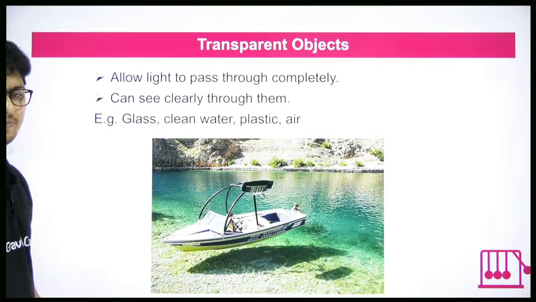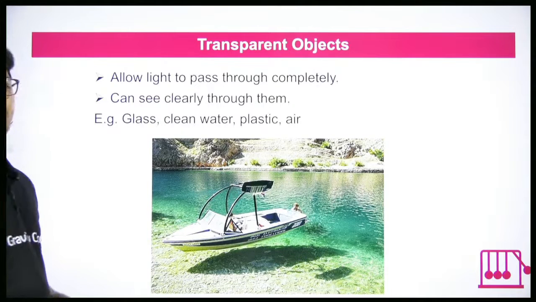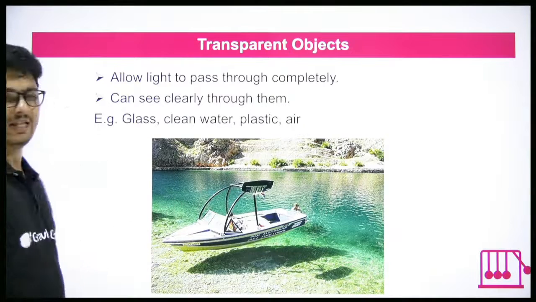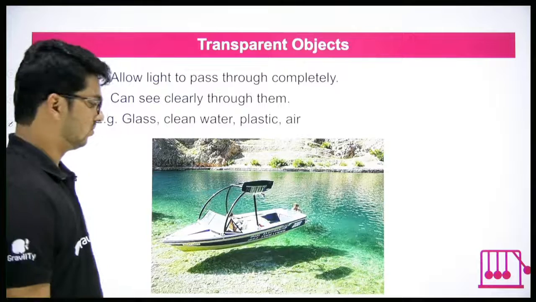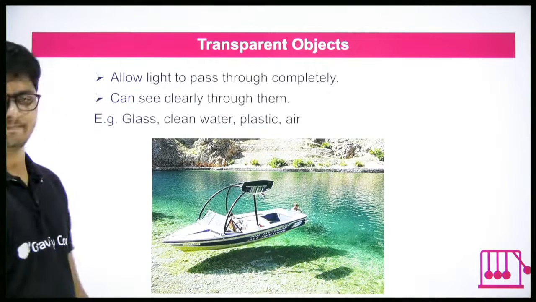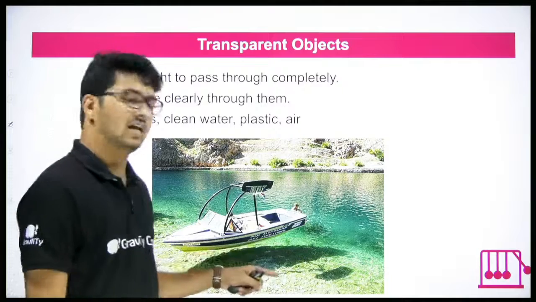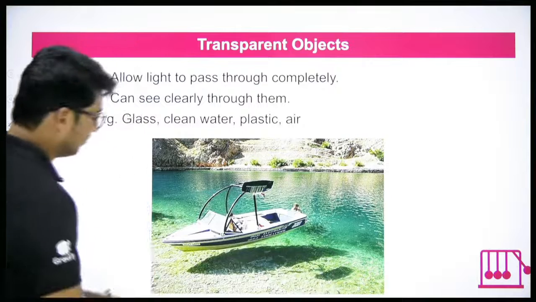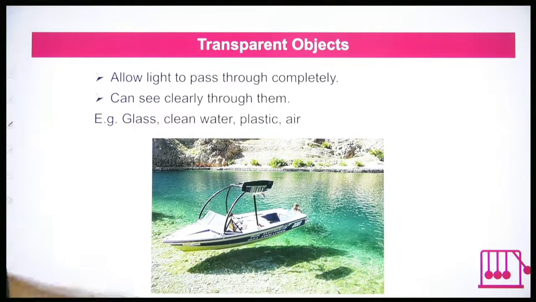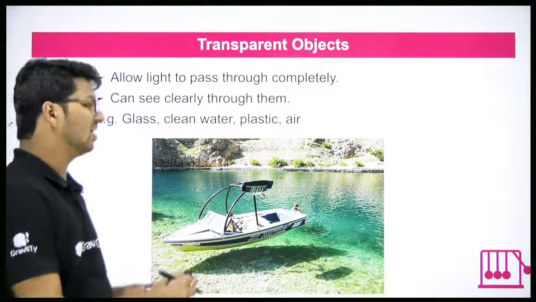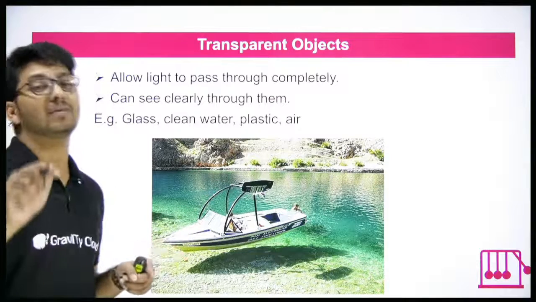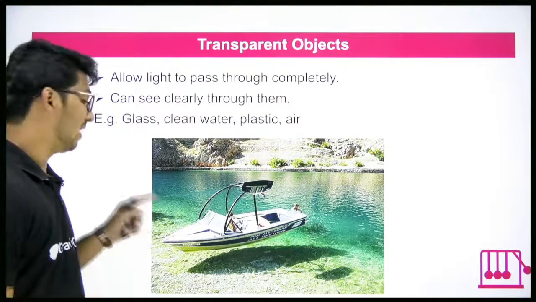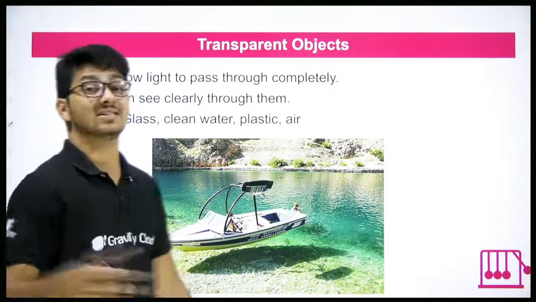What do they mean? First comes transparent objects. This is like glass, clear water. You can clearly see through them. Look at the image. Can you look at the bottom of the lake clearly here? We can. We can clearly see through water. In fact, it appears to me that the boat is flying. Is it flying? No. It is on water, but the water is so clear that you can see the bottom. That means you can see through water, or light passes through water.